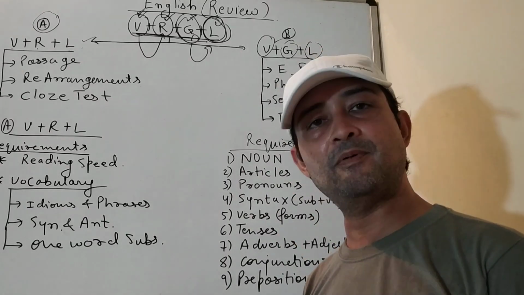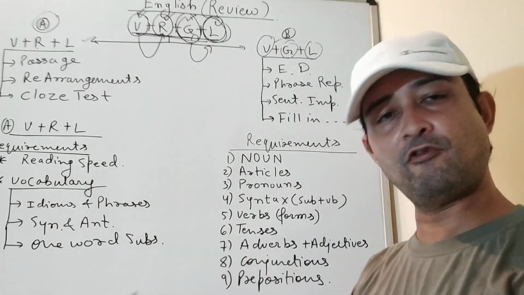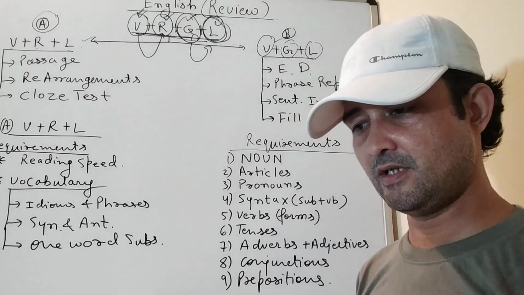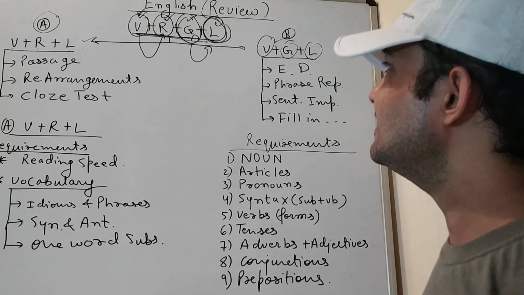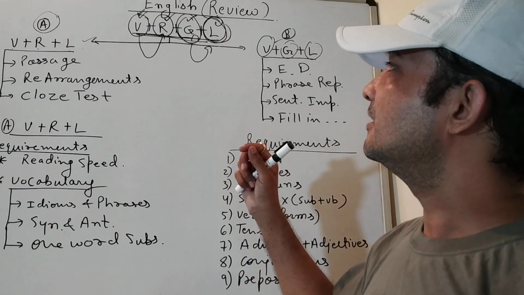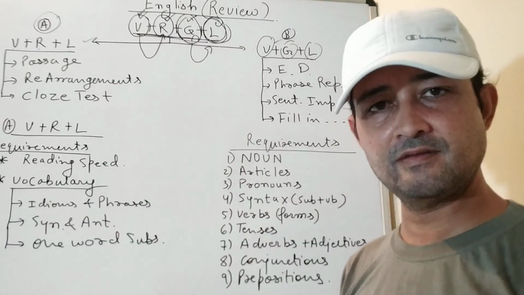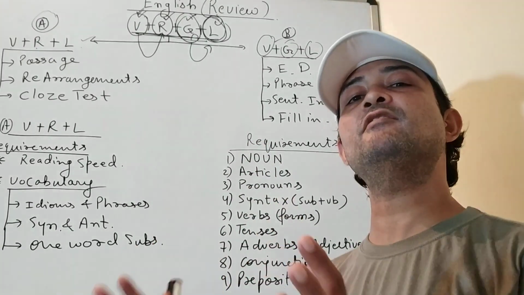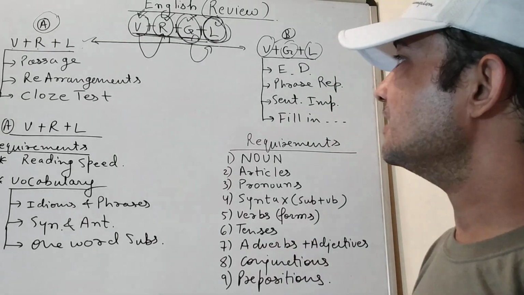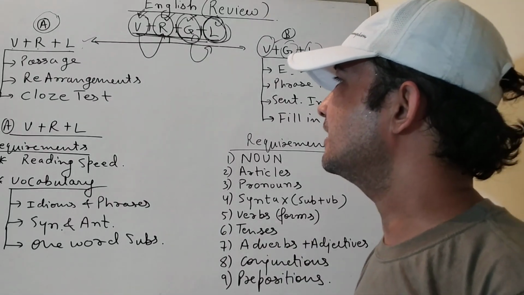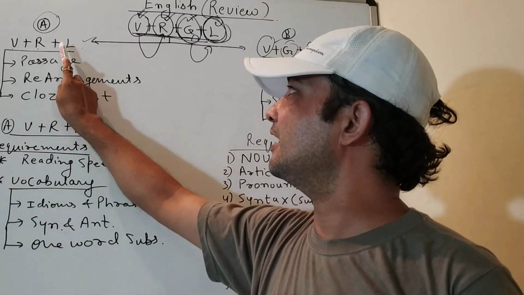When the examination paper is put forward in front of you, you see that there are 2 types of questions as far as the language is concerned. The first type of question is associated with vocabulary, reading, and logic.